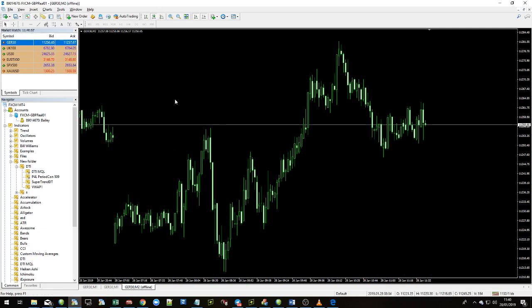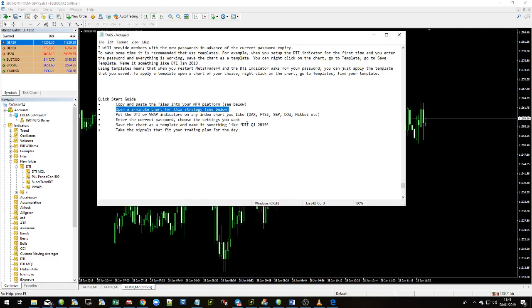It's quite a lot of effort here, but what we'll do in a moment is we'll create a template that will allow us to have everything set up the way that we like it. So for now, we've got our 2-minute chart. Let's go on to the next one.